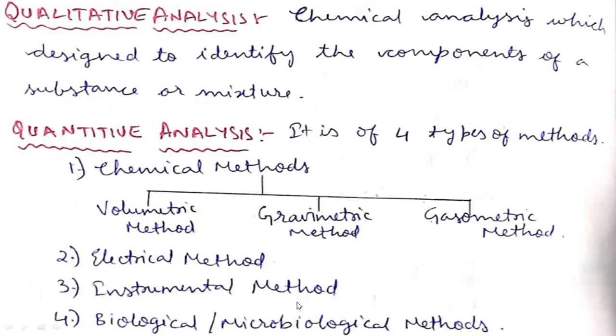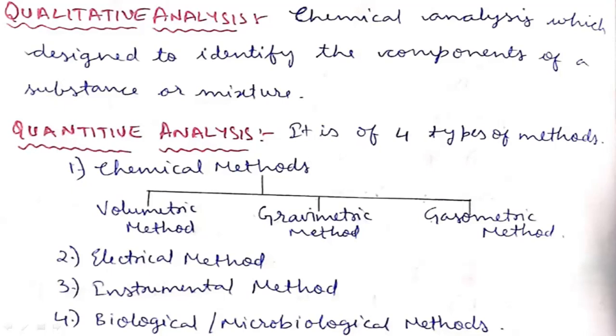The last one is called biological or microbiological methods. By using these methods, we are measuring the potency of the drug. So how efficiently the drug is working, right? Here we can use different microbiological cultures by using different bioassays.